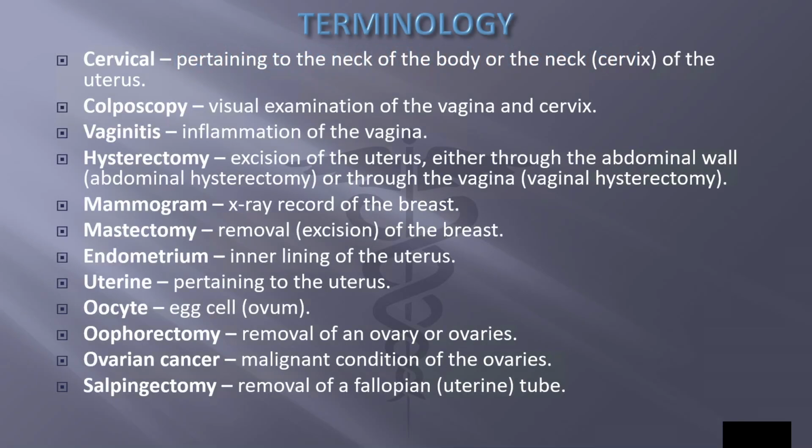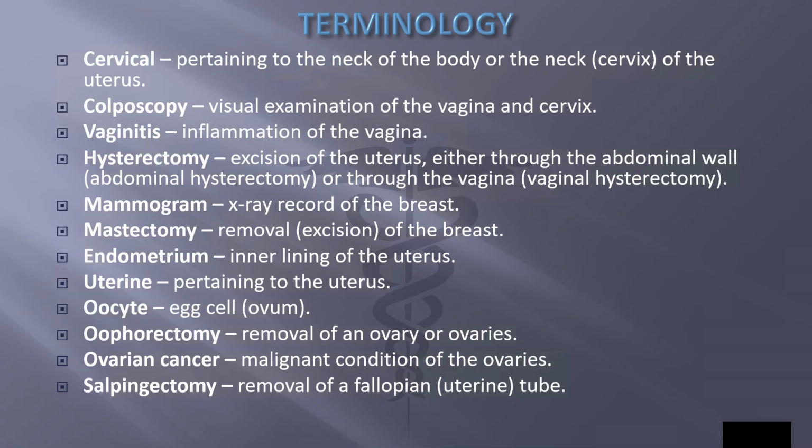Our terminology for the female reproductive system: we have cervico, which means cervix. So cervical is pertaining to the neck of the body or the neck or cervix of the uterus. Colpo is vagina. Colposcopy is visual examination of the vagina and cervix.